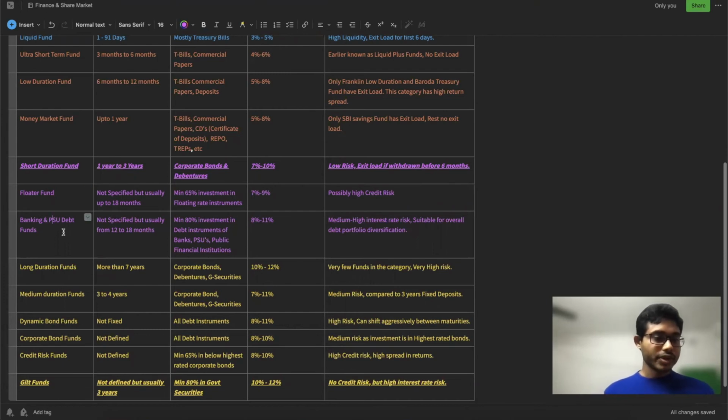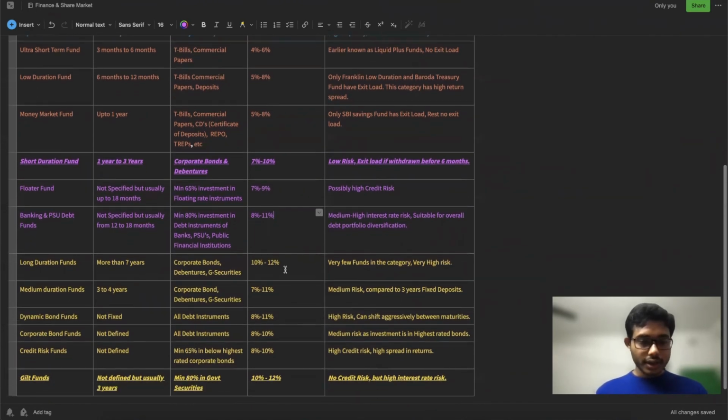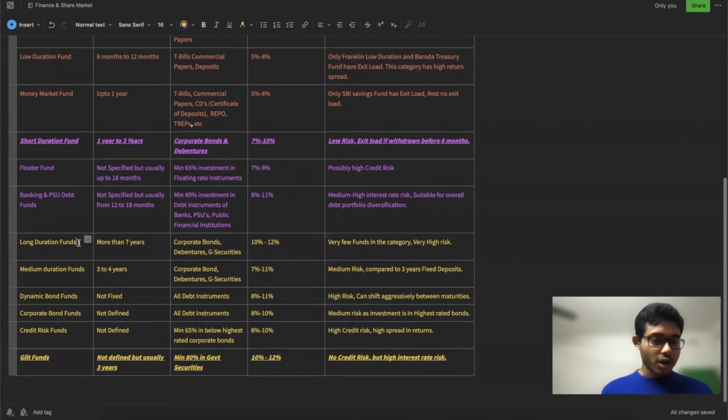Based on that, there are a few instruments, and this type of fund invests in those categories. In the case of bank and PSU debt funds, the fund is investing in bank and PSU bonds, and 80% should go into those types of financial instruments. Here you can see the return is around 8 to 11%. These are all expected returns, but you should check the past performance before investing in all these funds.